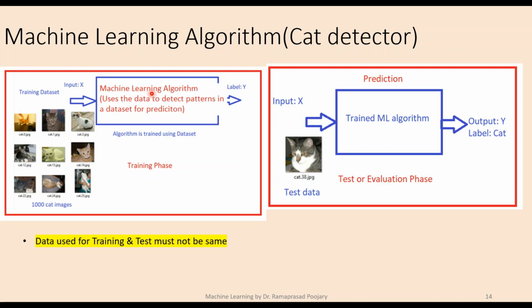Now, the performance of this particular model depends on two things. One is the algorithm that you choose. The second thing is the quality of the data that you have, how well you have trained, or what kind of data you have provided. So both are very, very important here.